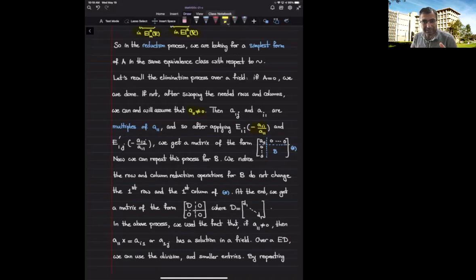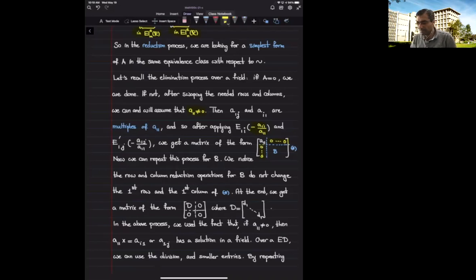That way I can get rid of the i1 component. Similarly, I can do this for the columns, and altogether we get that all the entries on the first row except the 1,1, and all the entries on the first column except the 1,1 position are 0.